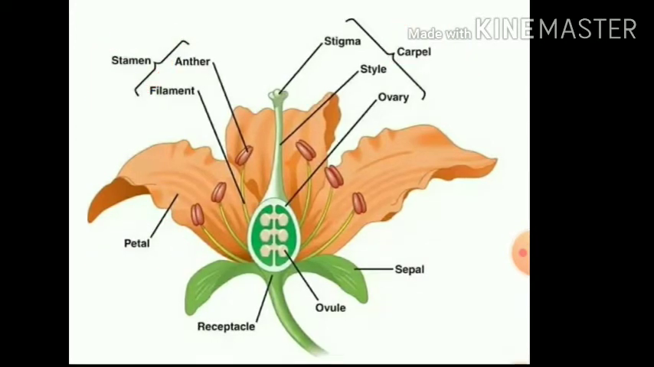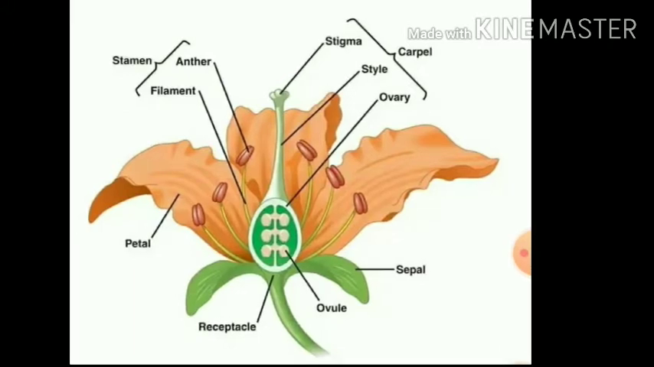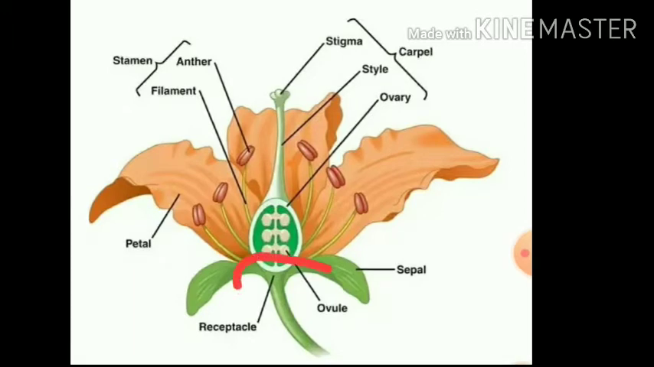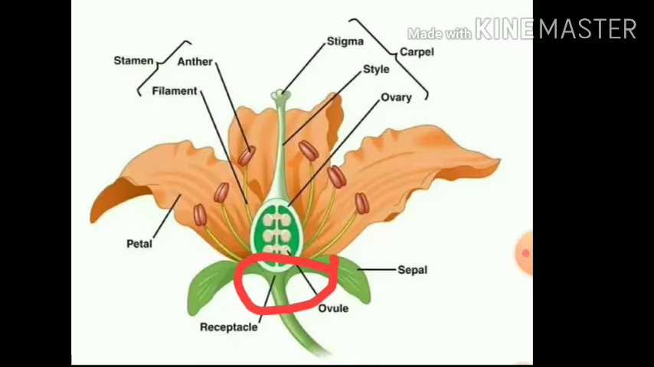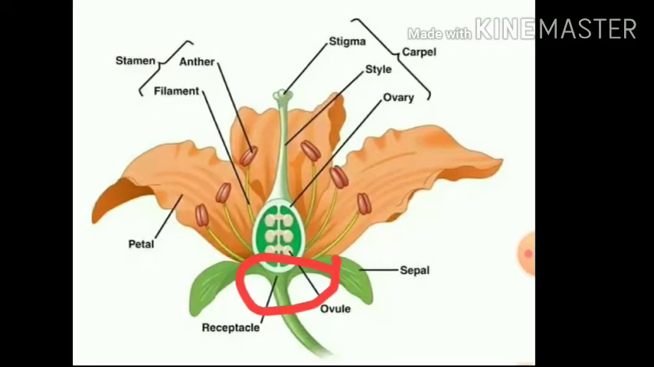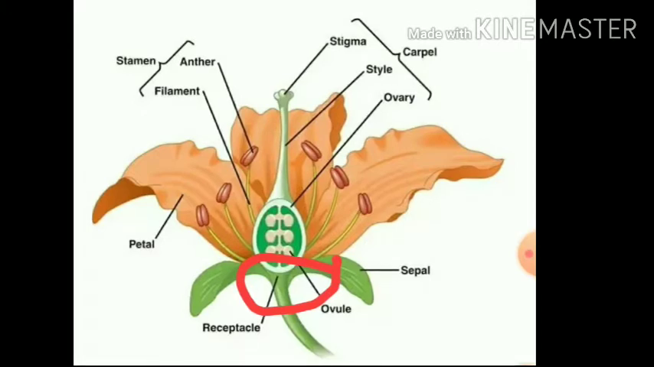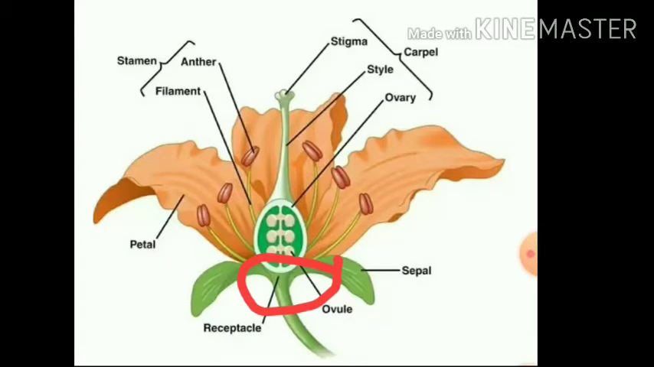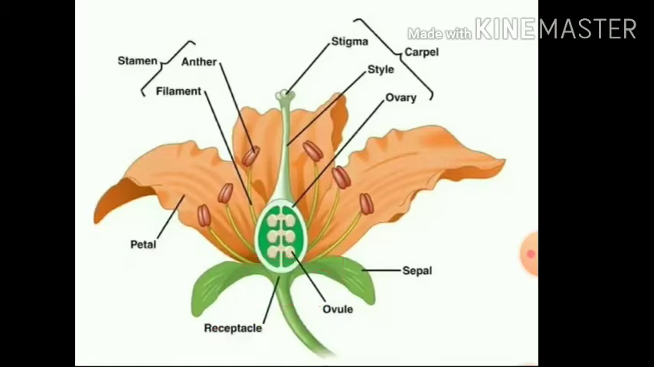These 4 parts are placed on the swollen end of a stalk, which is nothing but this part here. This stalk or pedicel has a swollen end, which is called the thalamus. So these 4 parts are present on the swollen end, which is the thalamus. The thalamus is also called the receptacle. Here it is. So guys, these are the basic parts of a flower.